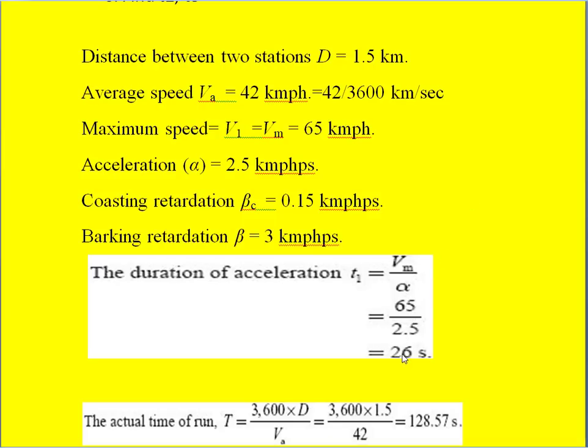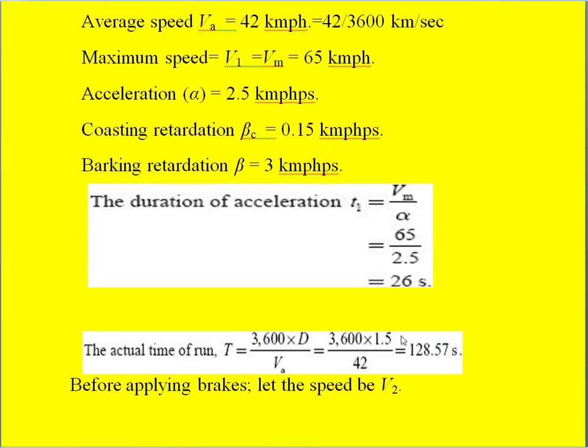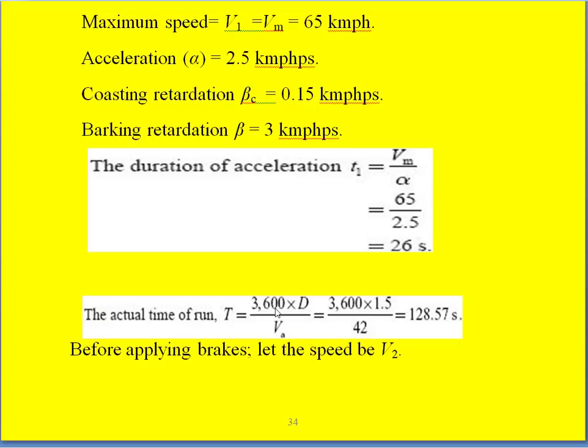So next, we know the average speed. So the actual time of run, small t, is equal to D by VA. We know VA is nothing but D by small t, so we write t as D by VA.